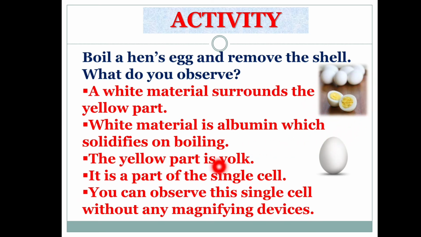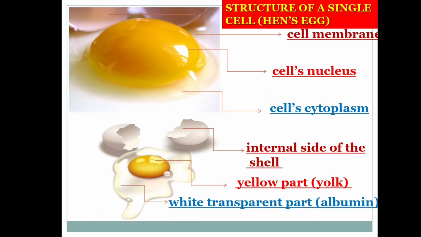The yellow part is yolk, so it is a part of a single cell. So you can observe the single cell without any magnifying devices. So you can see here we have the structure of a single cell, a hen's egg.